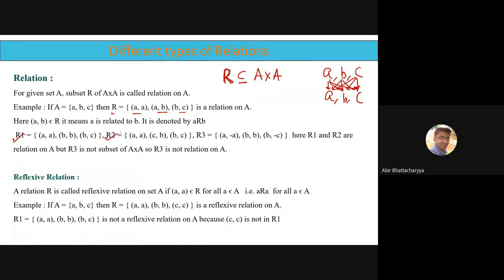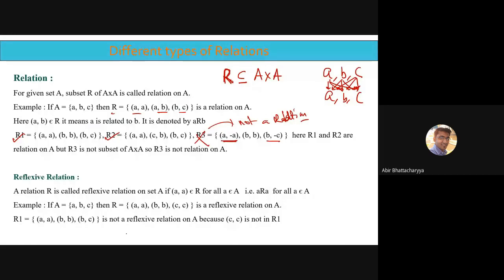R1 and R2 are relations because they are subsets of the product set. But R3 is not a relation because it contains elements like (a, -a) and (b, -c), and no such elements are present in the product set. That's why R3 is not a relation.